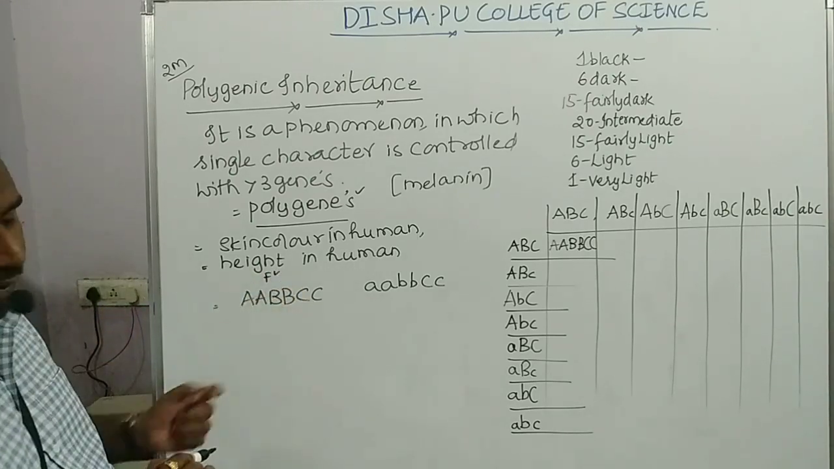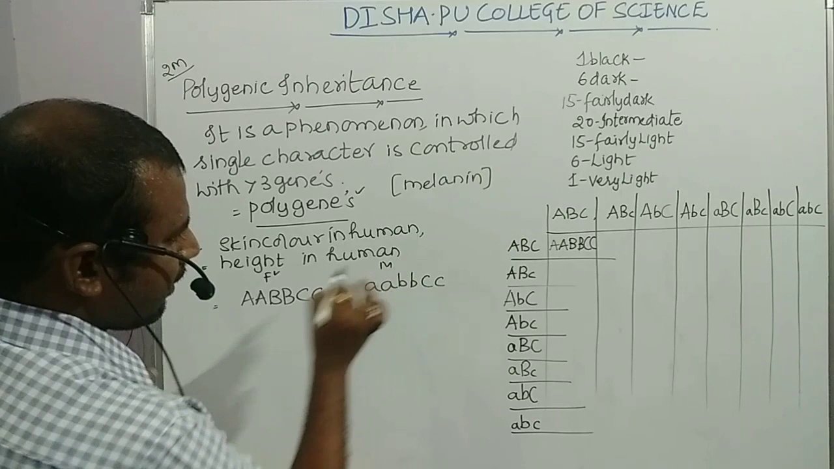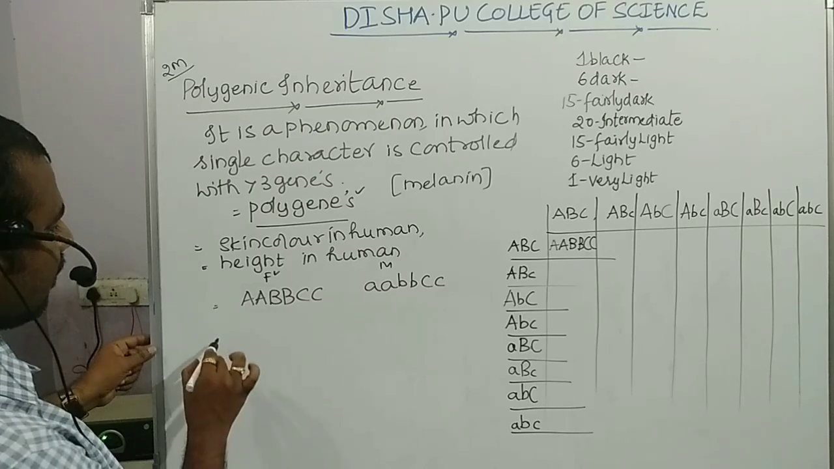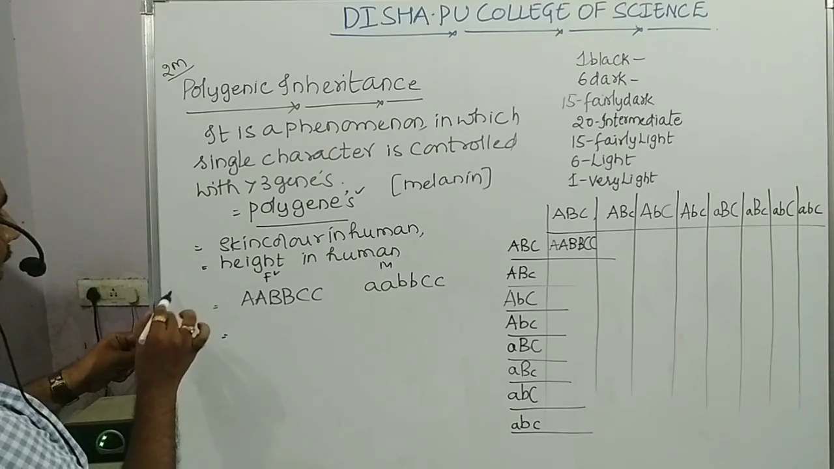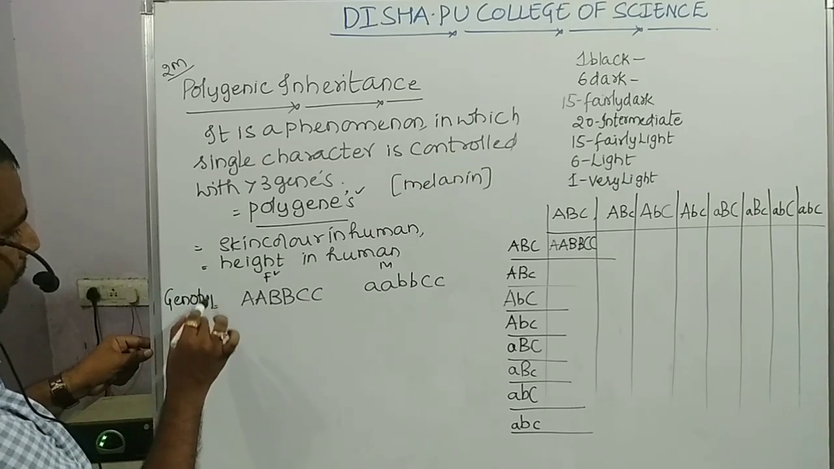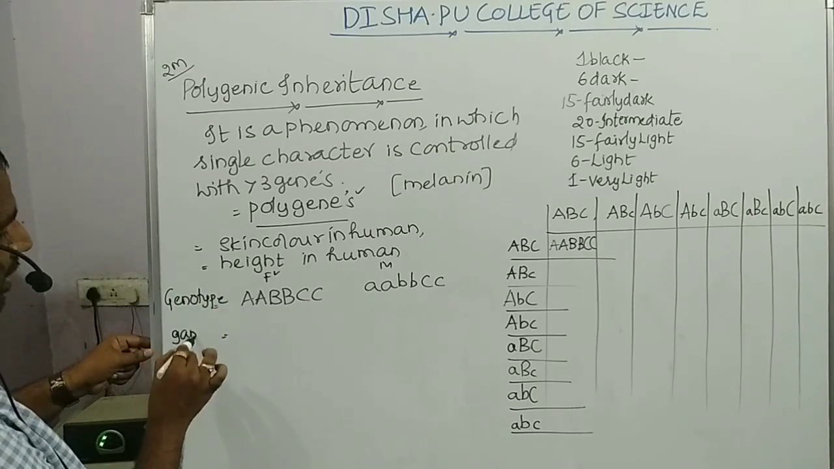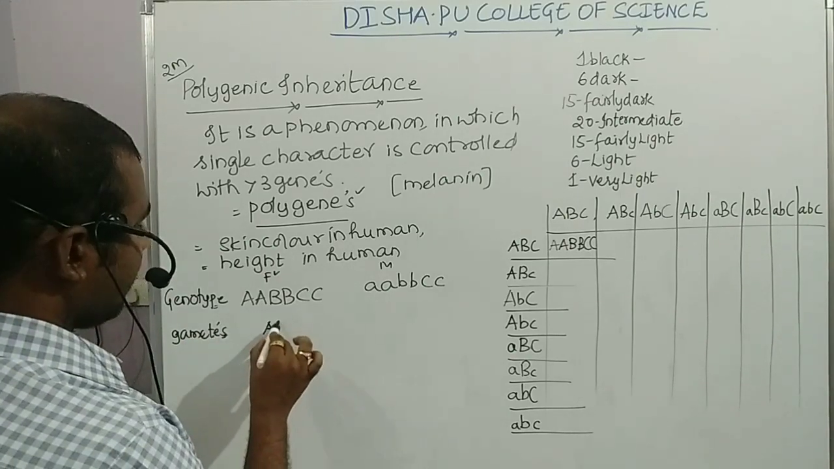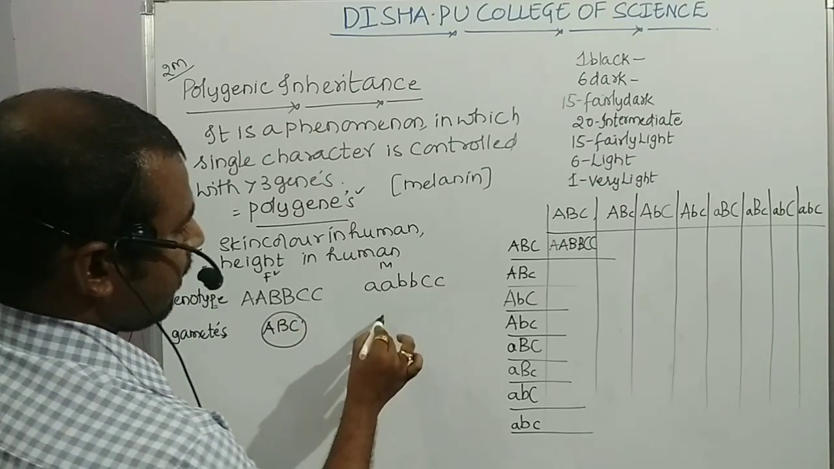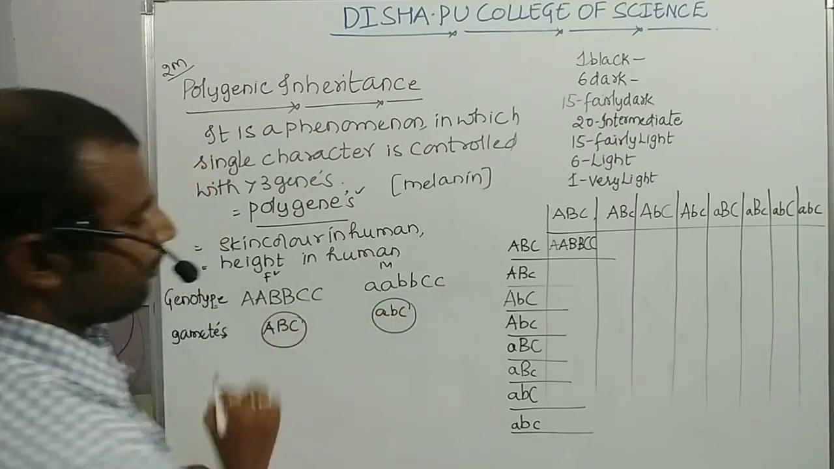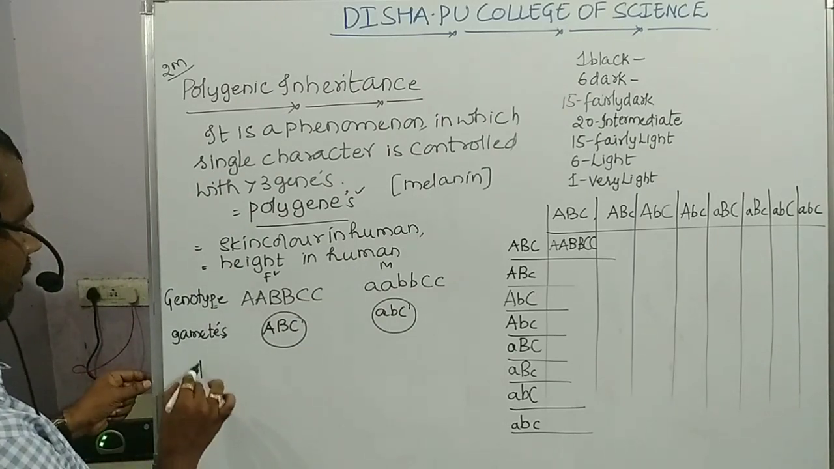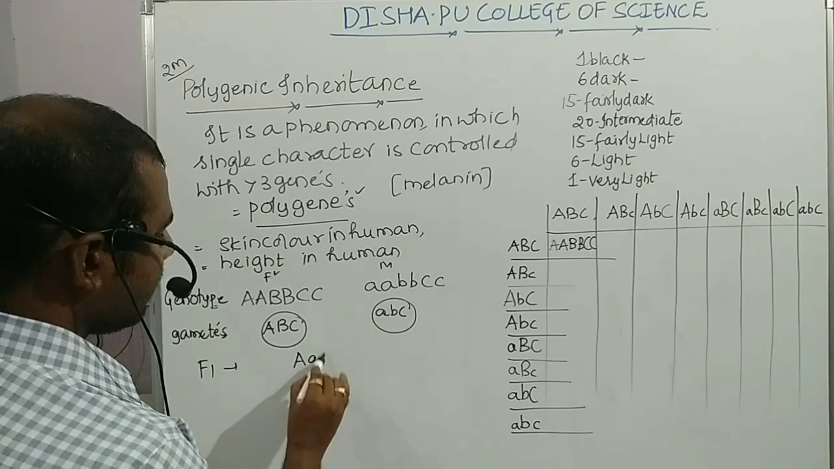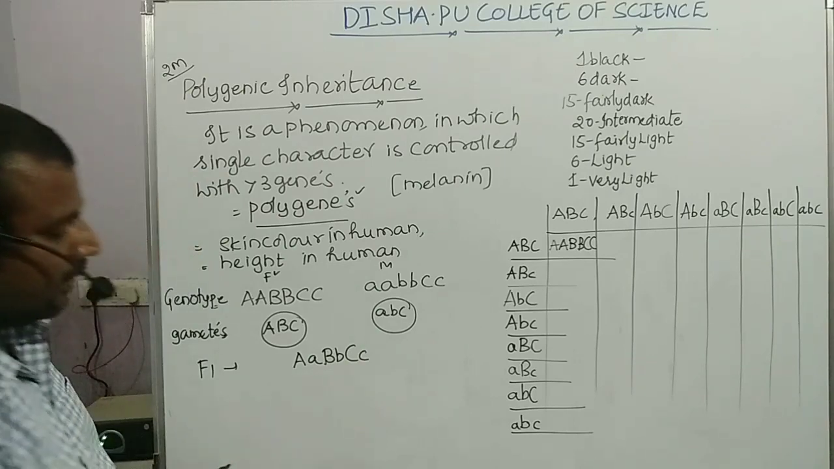Okay children, now consider these are the genotypes of an individual. Consider the father as having dominant alleles. Consider the mother as having recessive alleles. Now derive the gametes from that. So this is the genotype, and here the gametes come. Gametes we always have to take in the haploid condition. So thereby capital A, capital B, capital C, small a, small b, small c.